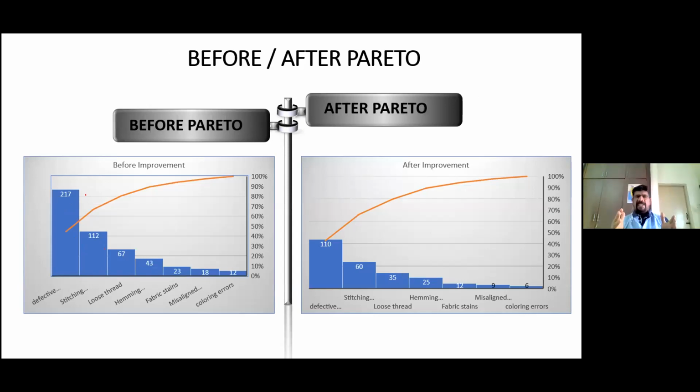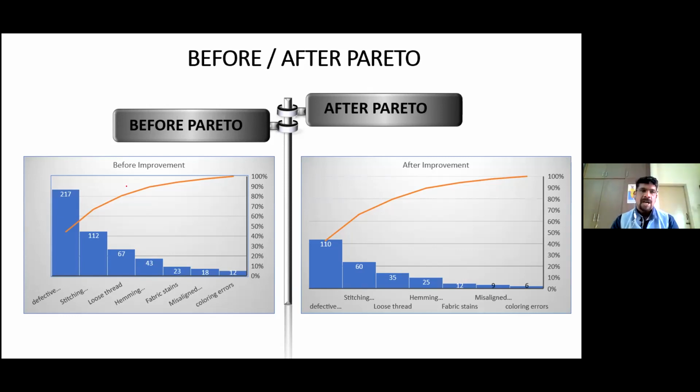So this is a very simple Pareto for understanding, that is, the before and after Pareto. For example, if I want to present to my top management a chart or a bar which shows the improvement after implementing the project, or the improvement after doing a developmental activity, this can be very useful.